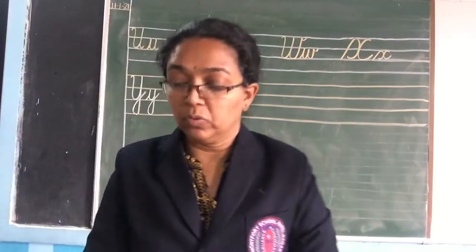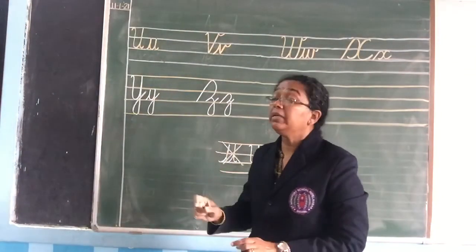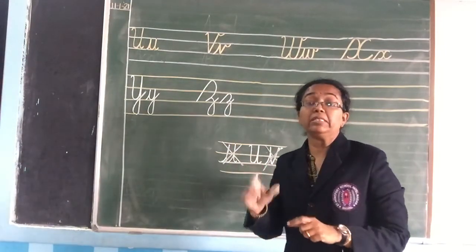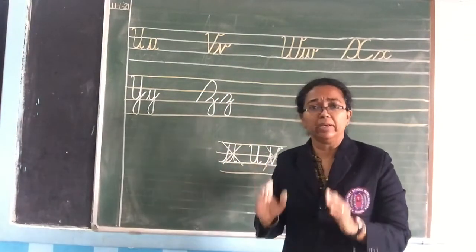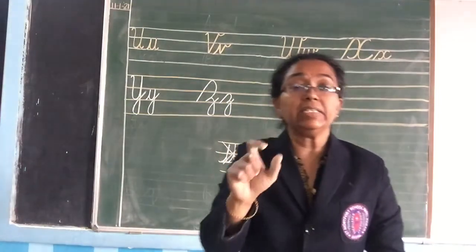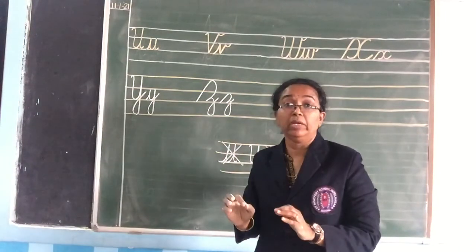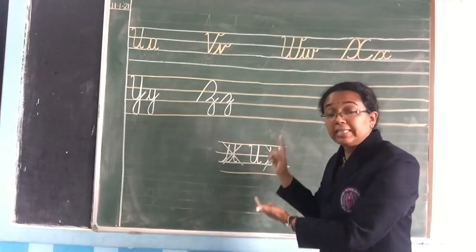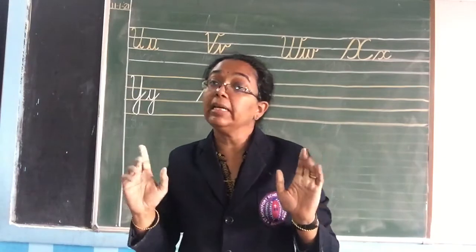Okay, children. So we have revised how to write capital A, small a till capital Z, small z. Okay. So watch the video carefully. See how madam is making the movement while writing each alphabet. See carefully and then write it in your copy. Do write it in the same way. Okay. Follow the same pattern, so that your work will look very neat and clean.